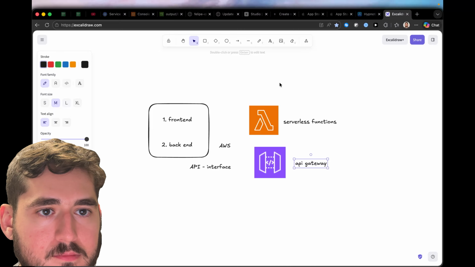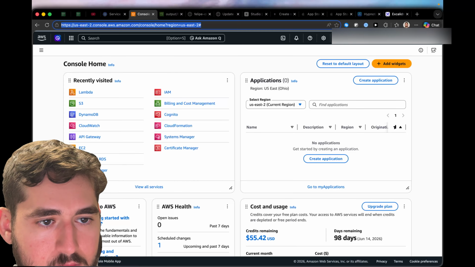What else did I use? By the way, this is what AWS looks like. And actually, all of this that I've been doing has been for free because when you sign up for AWS, you get about $200 worth of credits, which you can use to learn how to use AWS. So I still haven't even used up all my credits.